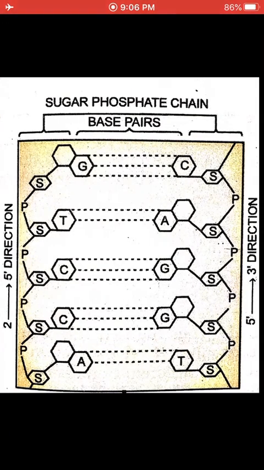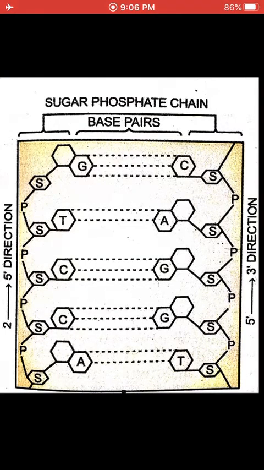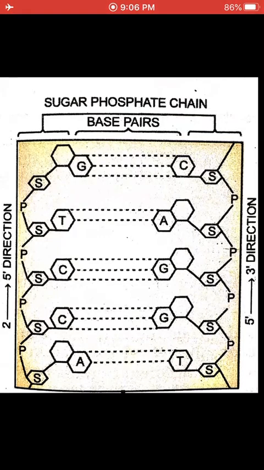Now, if you see outside the figure, the direction is being given. On one side it is 3 prime to 5 prime, and on the other side it is 5 prime to 3 prime. What is this prime? 5 dash, 3 dash in the corner you find. This is the position of pentose sugar.